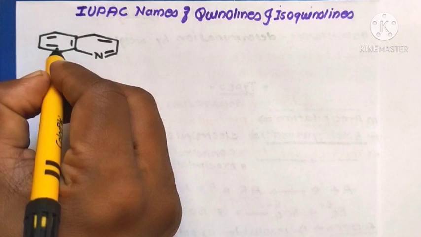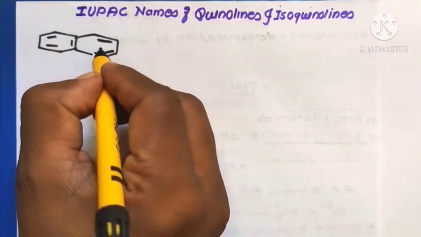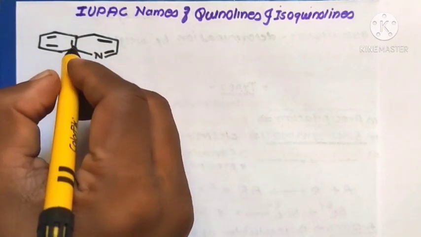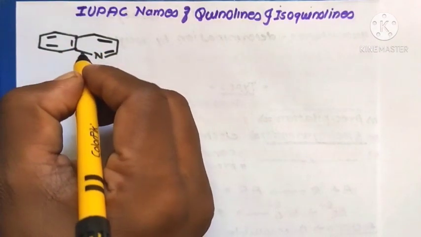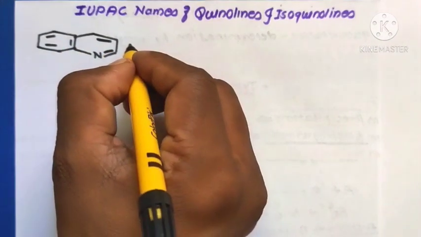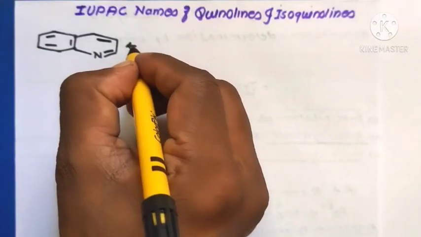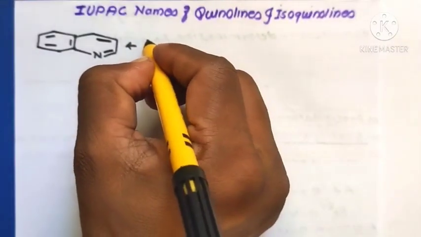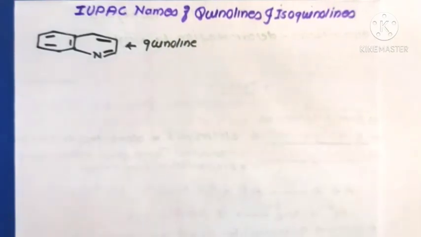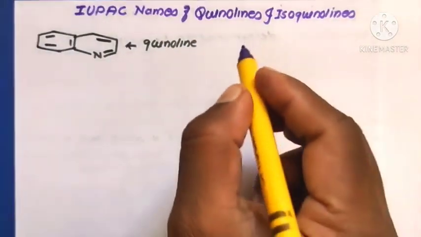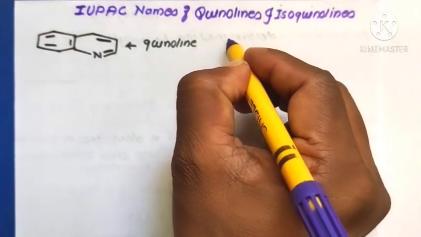One is carbocyclic and one is heterocyclic, fused together to form a heterocyclic fused compound. These are the structure of quinoline and the structure of isoquinoline.